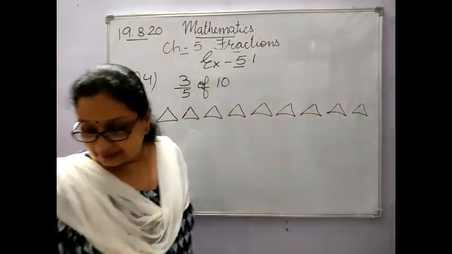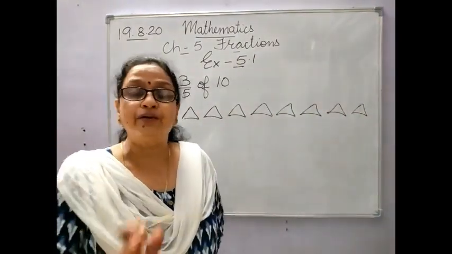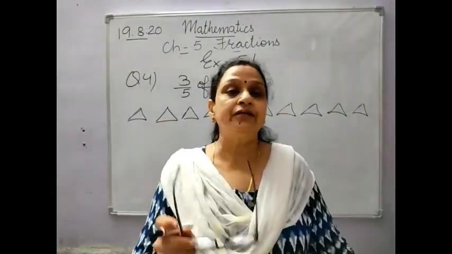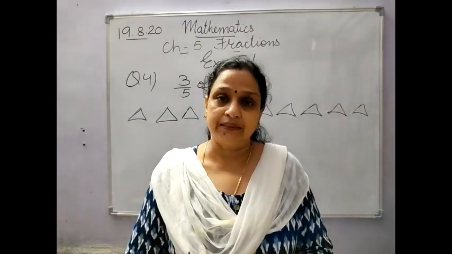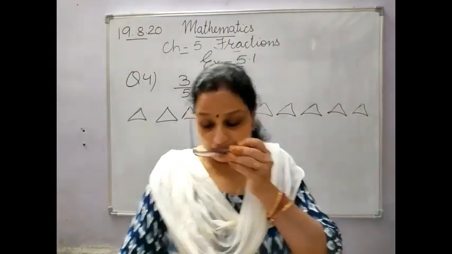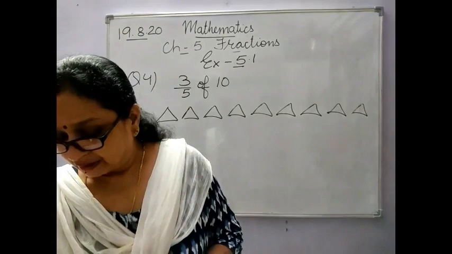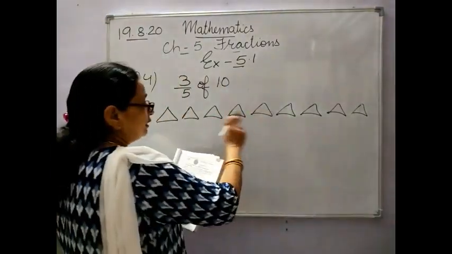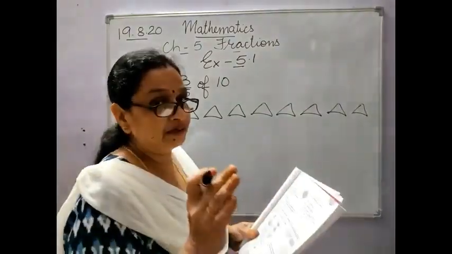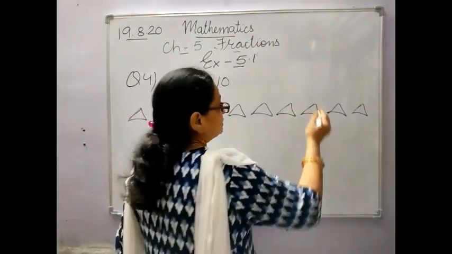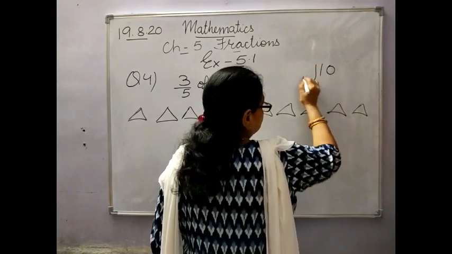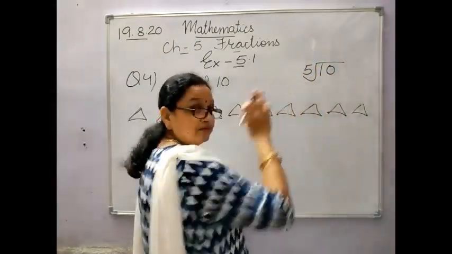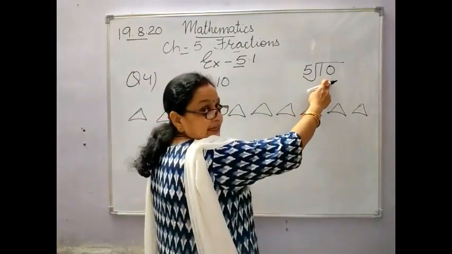Now they have said that you divide this collection into 5 equal parts. And you know children that fraction always deals with equal parts. Now how we will divide? We have to divide into 5 parts. That means you have to divide this 10 by this 5, because you have to make 5 equal parts of this 10 objects.